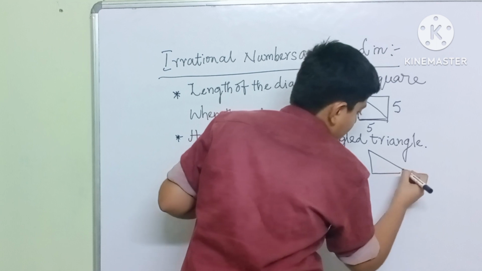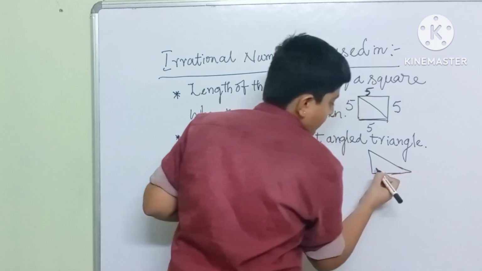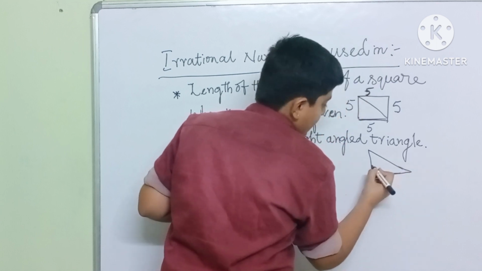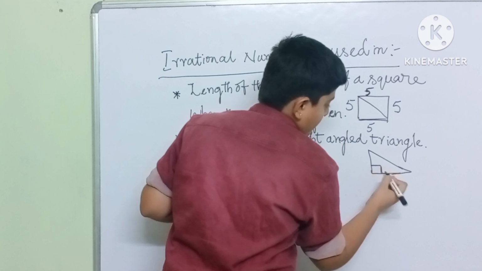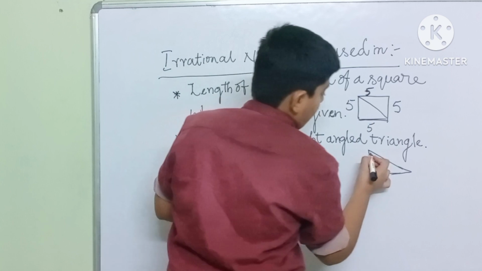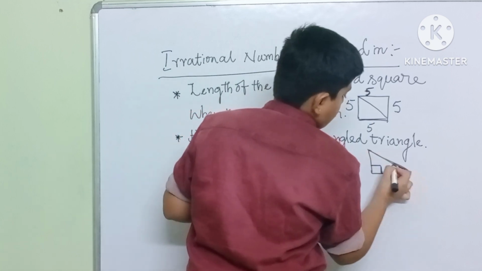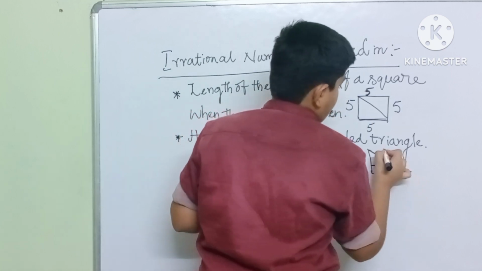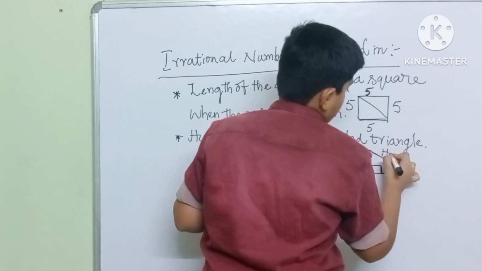This is the right angle triangle where there is 90 degrees found here, and the largest side is called the hypotenuse.